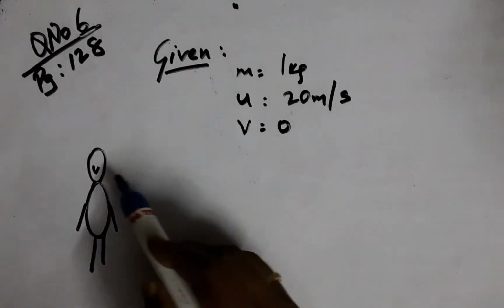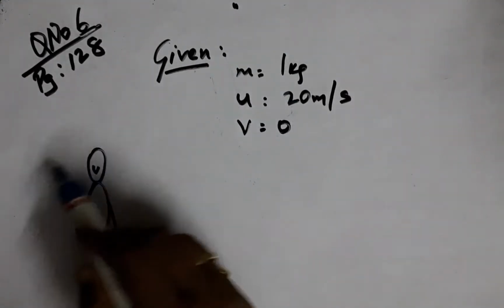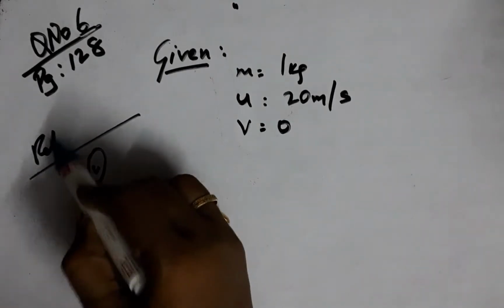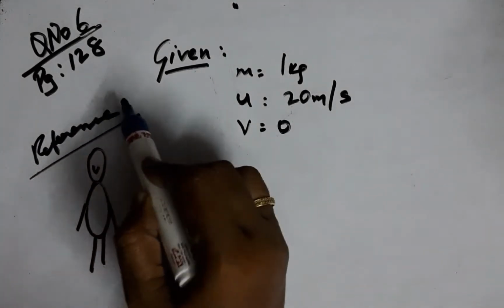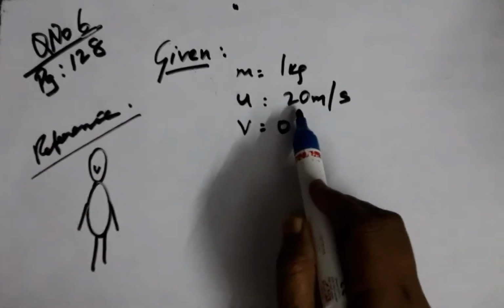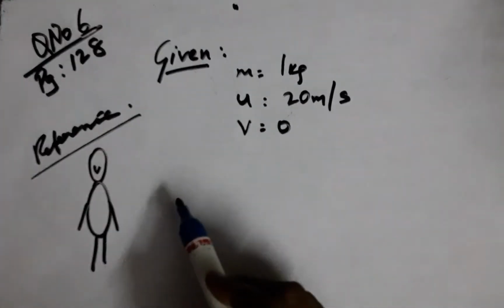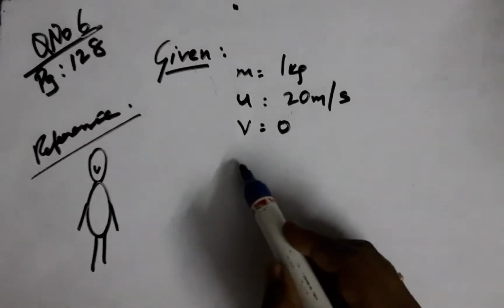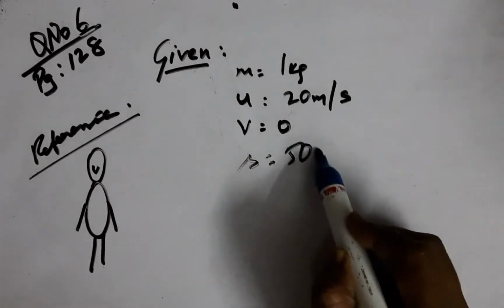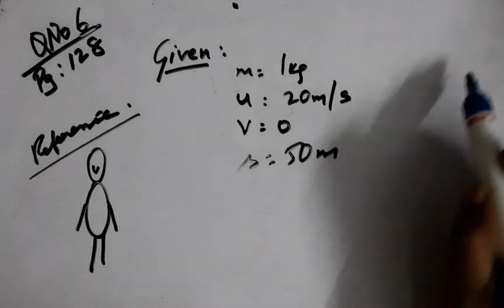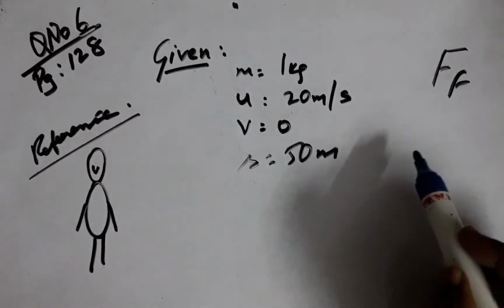As I often say, everything that is happening is being narrated by this reference point or the observer, and he is telling the story that the stone has started moving at this point and came to this point of 0 before traveling a distance of 50 meters, and we are supposed to find the force of friction between the stone and the ice.